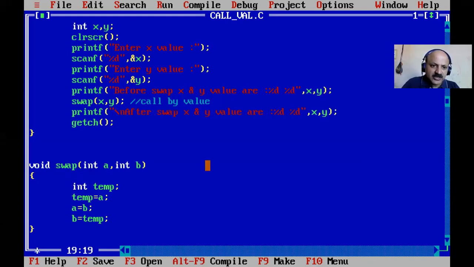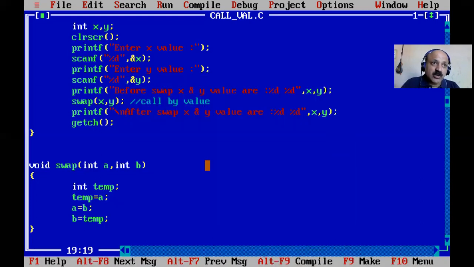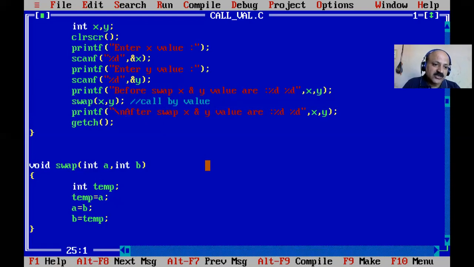So here I provide the slash n. So that is the call by value technique. It is not swapping, and that is why it is called call by value. Call by reference will definitely swap. So here we can use 8 byte, but our goal is not fulfilled, it is not swapping. But here you can print, just for your reference.